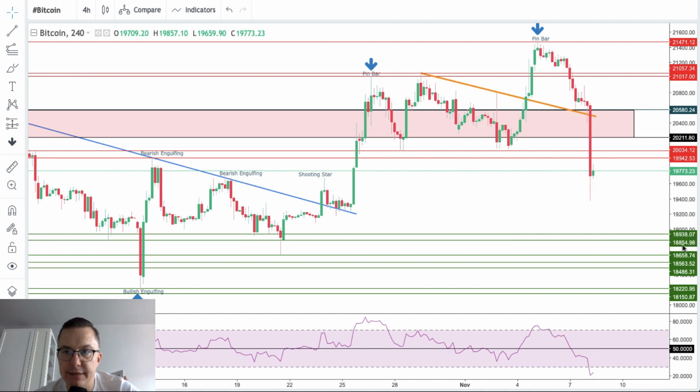Next target, 18,938, 18,854. This is the next technical support and next target for bears. So it looks really bearish.